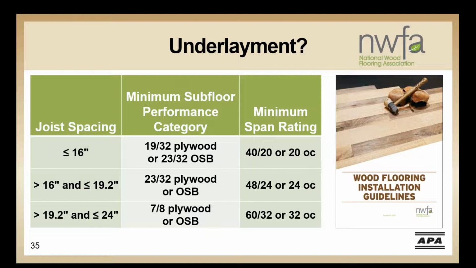Looking at some common joist spacings, if your joist is spaced at 12 or 16 inches on center, you can use a 19/32 category plywood or a 23/32 category OSB. At 19.2 inches on center, you can use a 23/32 category plywood or OSB, and a 24-inch on center system could use a 7/8 inch category plywood or OSB.